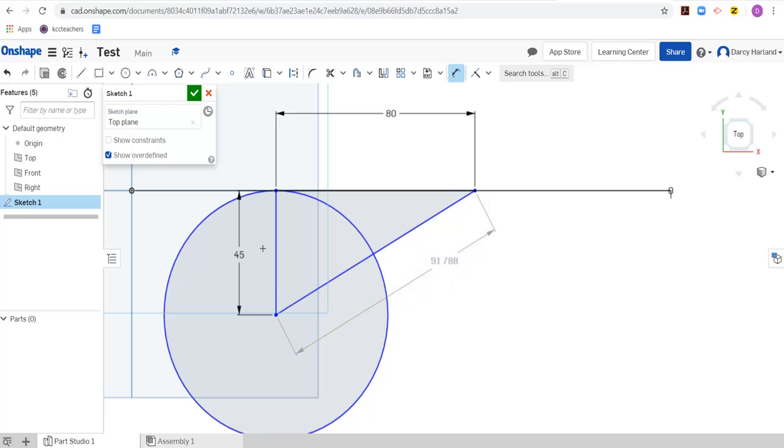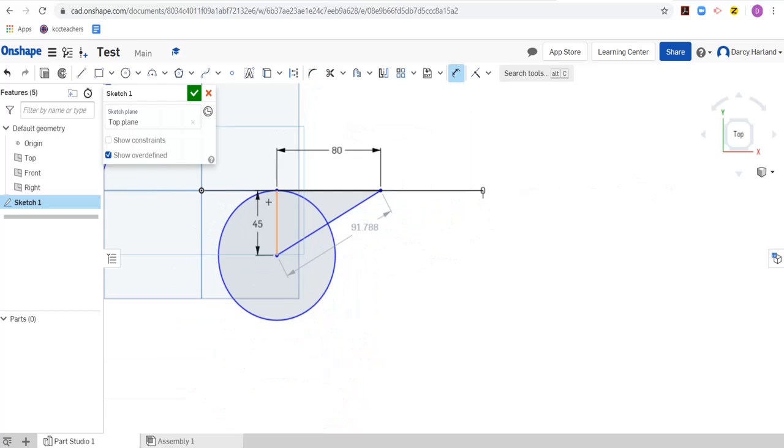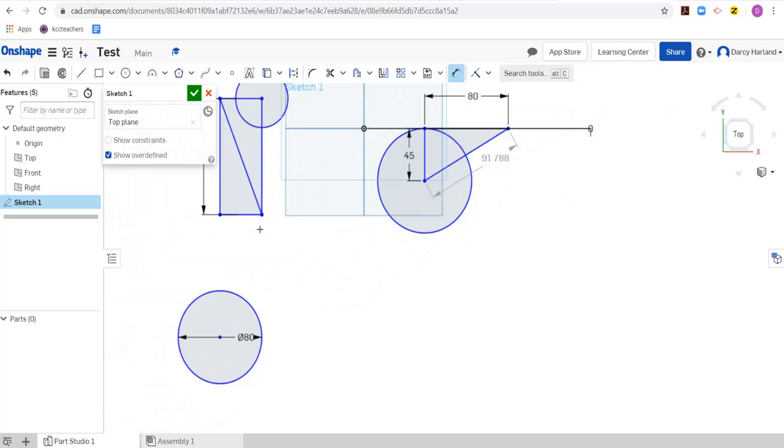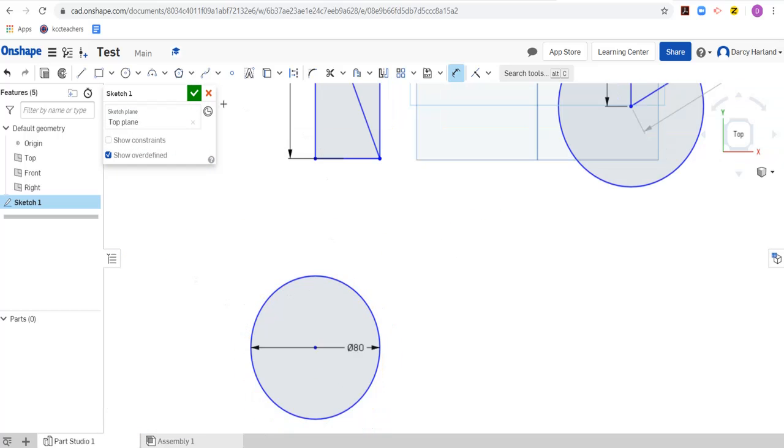91.7878, and you can tell when I've told it what size it is, it should be black. When I've allowed the program to just figure out what size it is, it'll be grey. Okay, so that's how you would change those two things there. Now let's do one more.